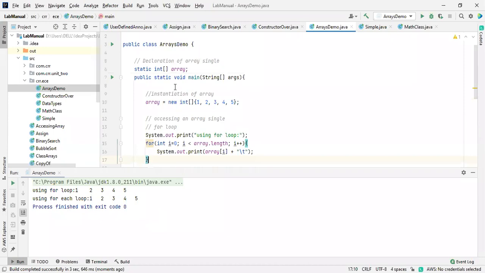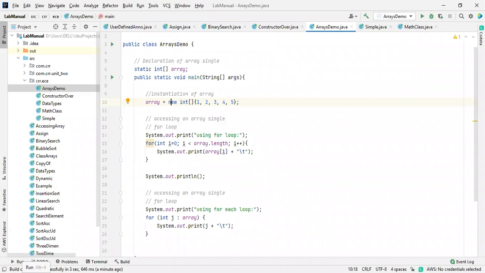What is the syntax for declaration of an array? There is a data type, a single dimension brace, and the name of a variable, which is user defined, on your own. How to instantiate an array? By using the new keyword. When you use the new keyword, inside the heap area the JVM will create a reference over there. New is for creating an object, so an array is also considered as an object.